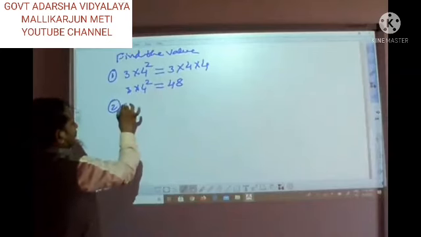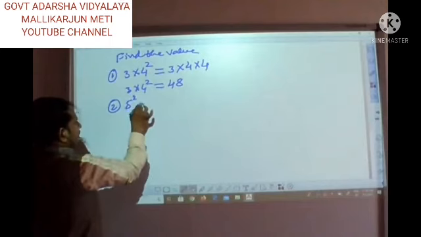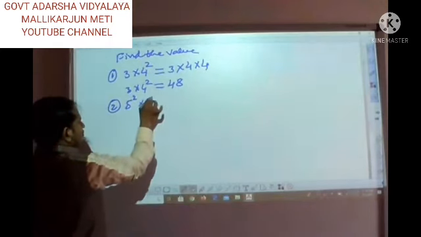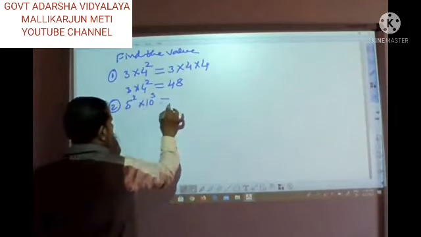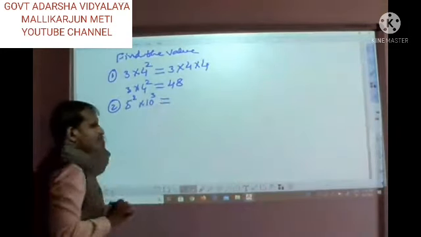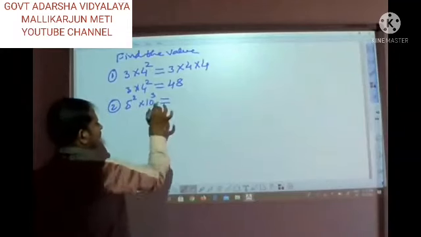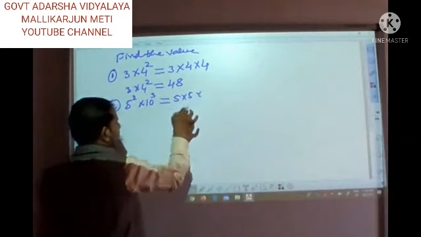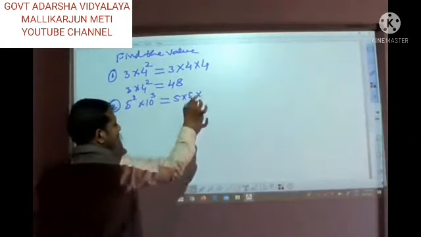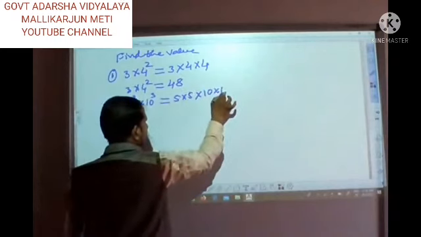One more problem. 5 raised to 2 into 10 raised to 3. So how are we going to write 5 raised to 2? 5 into 5, sir. Very good. 10 raised to 3? 10 into 10 into 10, 3 times.